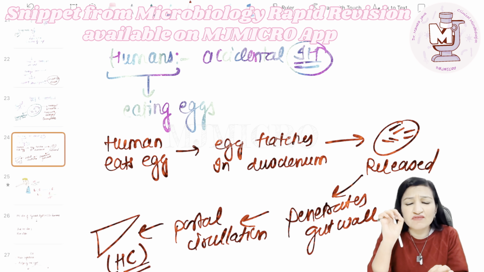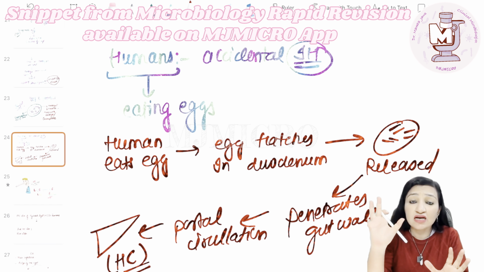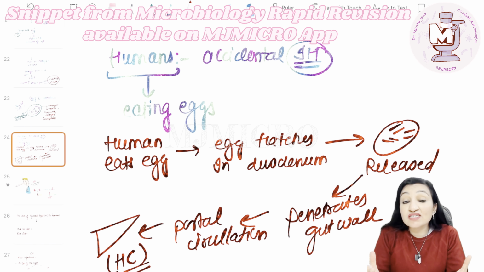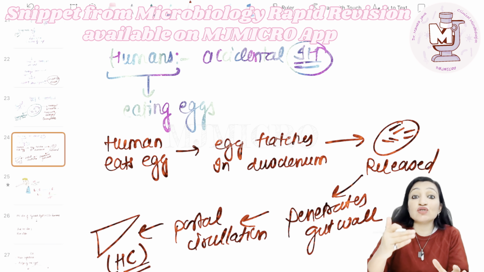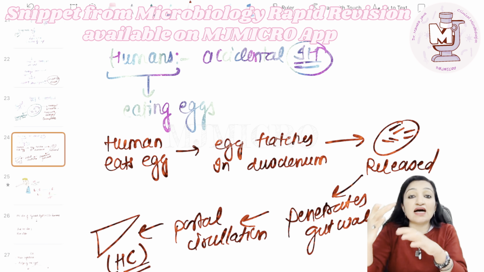In 60 to 70% of the cases, the most common site of development of the larval form, that is hydatid cyst, in case of humans is what? Liver. This is extremely important to be remembered. But obviously we are going to be the dead end host. You know why? Obviously because nobody is going to feed on human meat, unlike in case of sheep, where dogs and other canines can feed on the sheep.